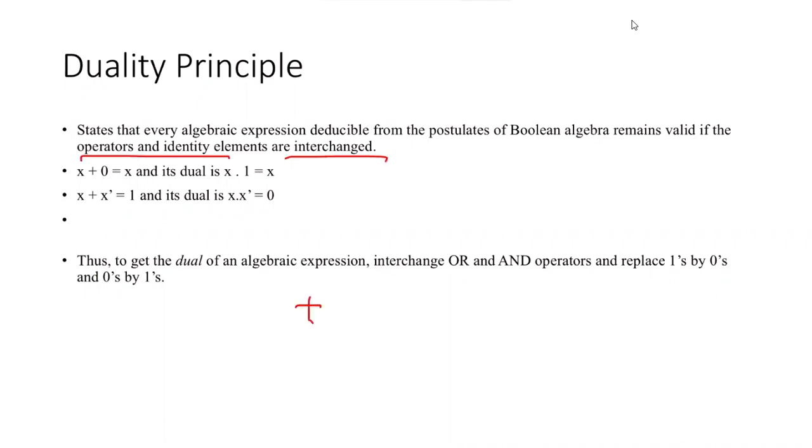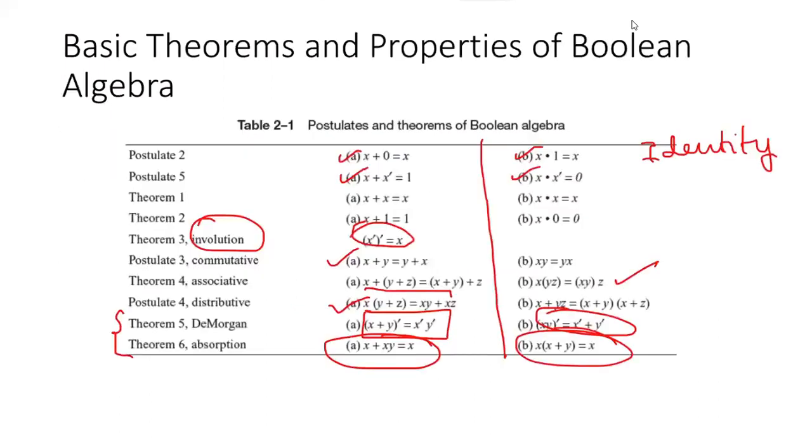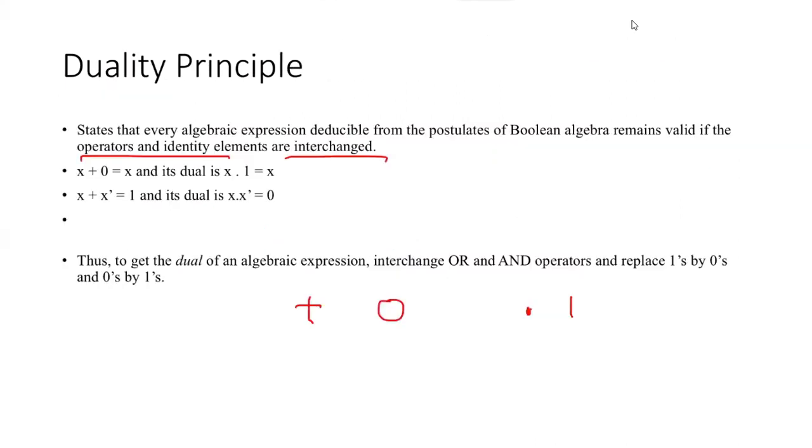For plus, the identity element was 0, and for dot, the identity element was 1. If I look at postulate 2, x plus 0 is equal to x.